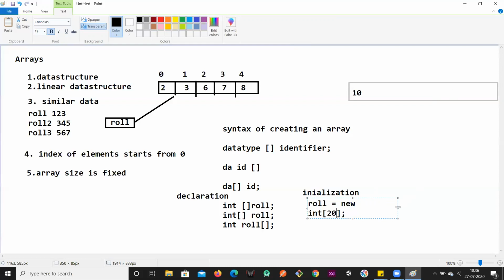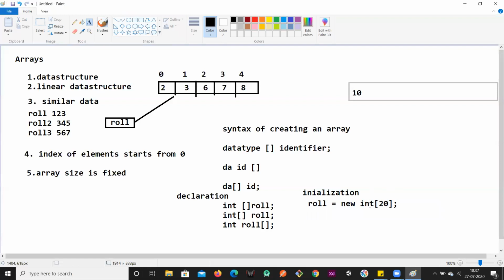So this is how I'm going to initialize my array. Here I have to provide 20. In this manner, 20 memory locations will be created in the array so that we can store 20 elements into this array. So this is how we initialize the array.